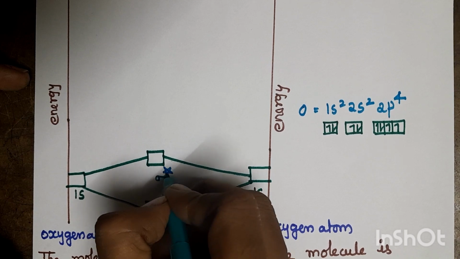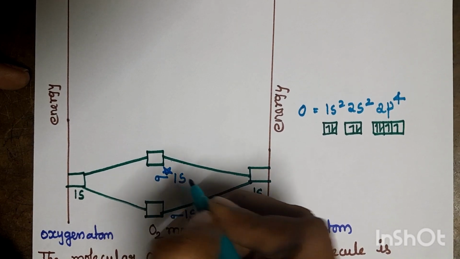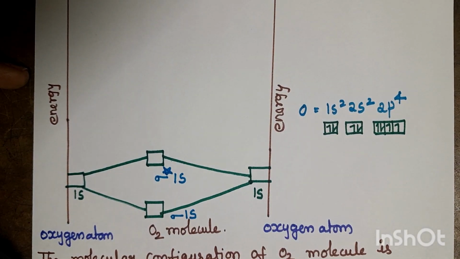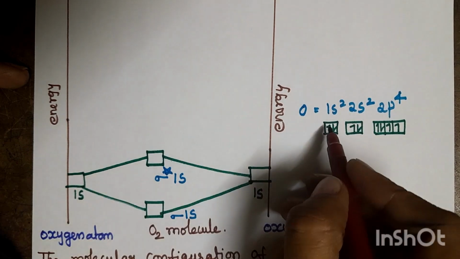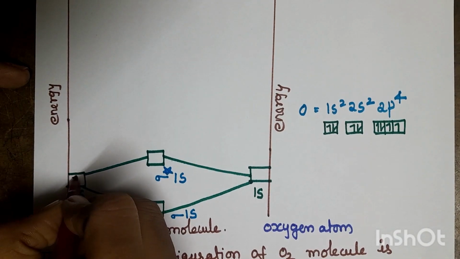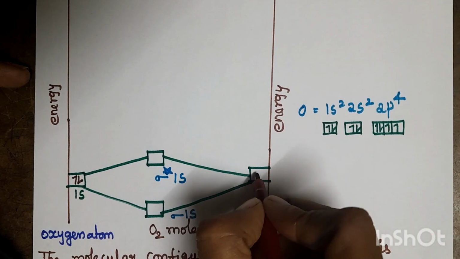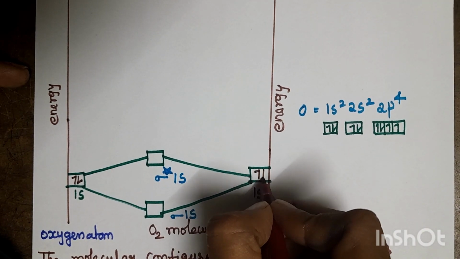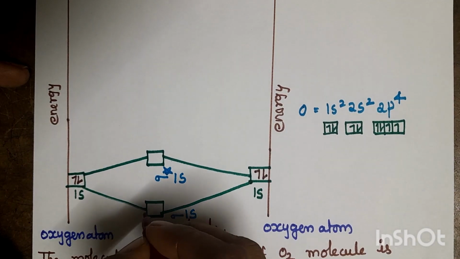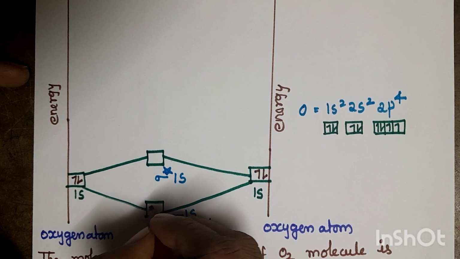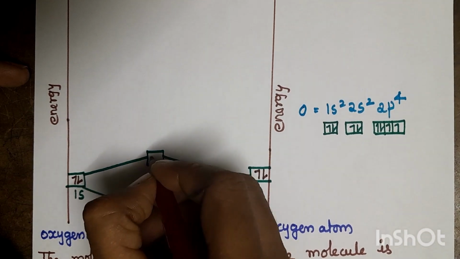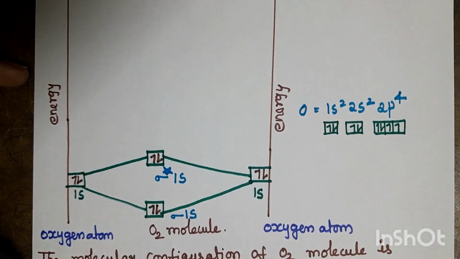The anti-bonding orbital is generally represented as sigma star 1s. The 1s atomic orbital of oxygen contains 2 electrons, and the other also contains 2 electrons. These 4 electrons are arranged in the molecular orbitals in the following manner.